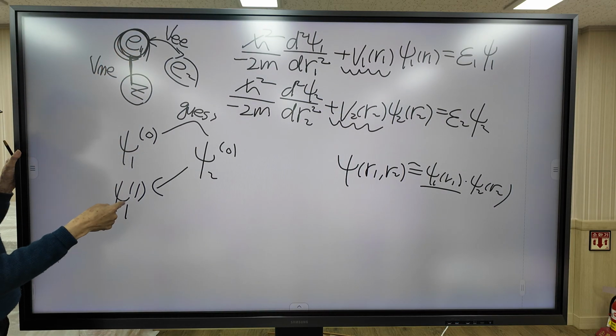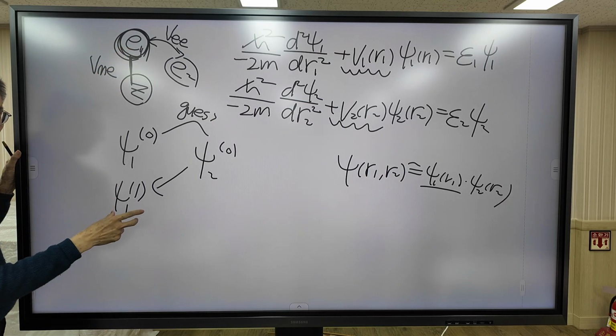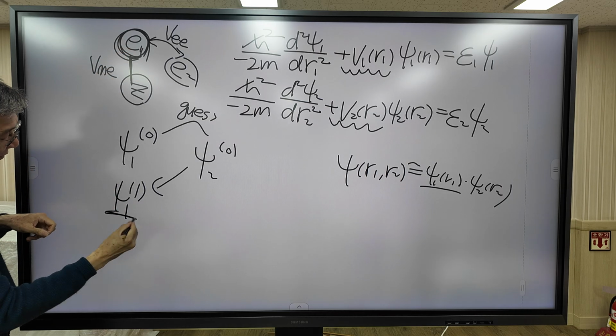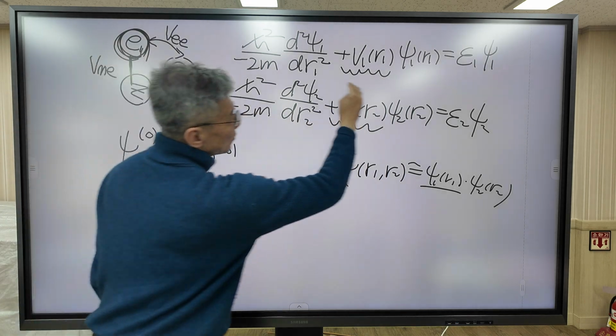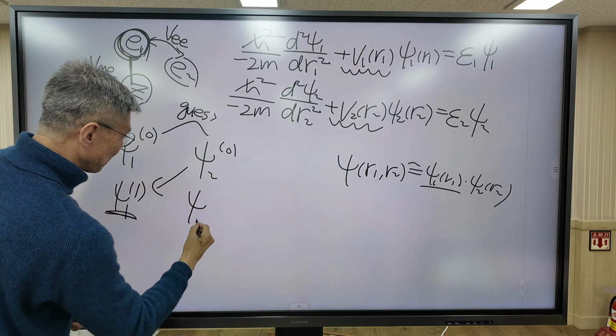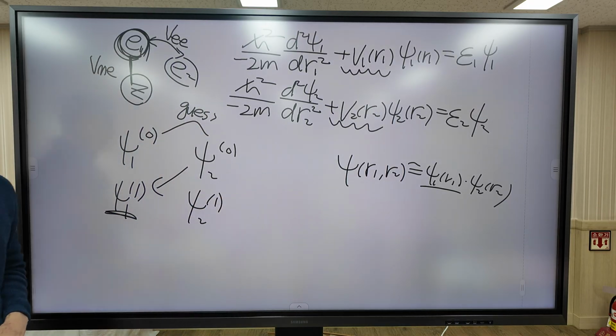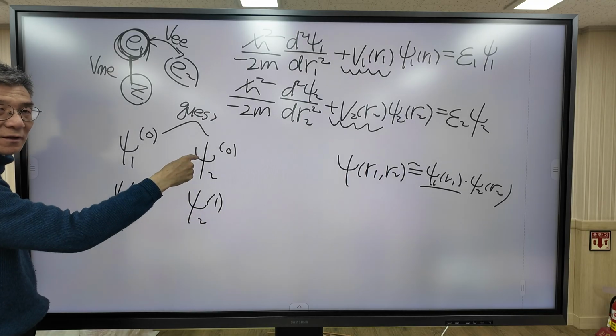But we just calculated the orbital that electron 1 occupies, so with this information, put it into V2. Then we can solve this equation. The solution to this equation is psi 2,1. Right? But this one is different from this one.